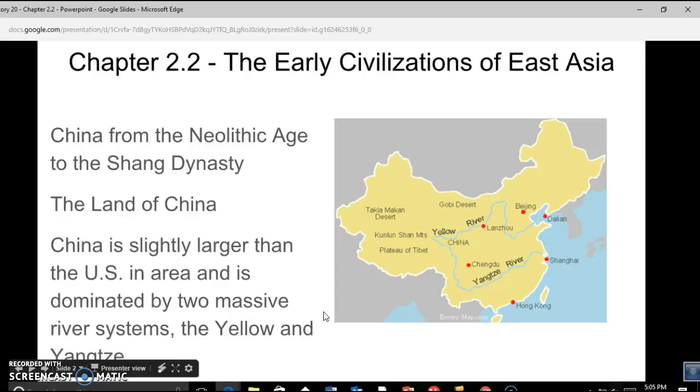The first section is entitled, China from the Neolithic Age to the Shang Dynasty. The land of China. China, physically, is slightly larger than the United States in area and is dominated by two massive river systems, the Yellow River and the Yangtze River. And these two rivers provided really the focal point for early civilization in China.